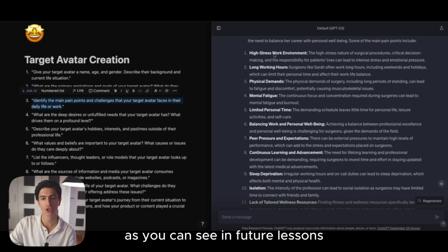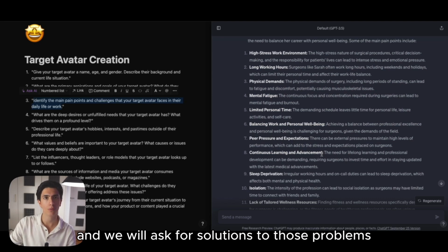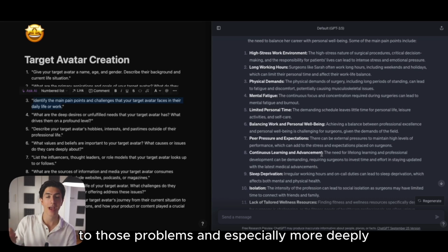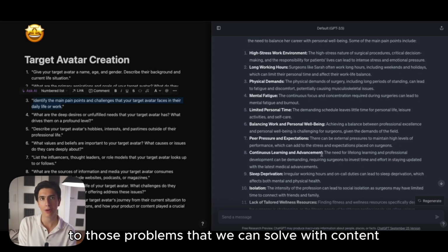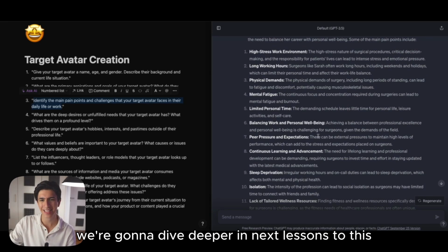And those pain points right here, as you can see, in future lessons, you will find out that we will copy them, and we will ask for solutions to those problems. And ChatGPT will provide solutions to those problems. And especially, more deeply, it's going to provide solutions to those problems that we can solve with content. For example, to give you an example, we're going to dive deeper into this in the next lessons.